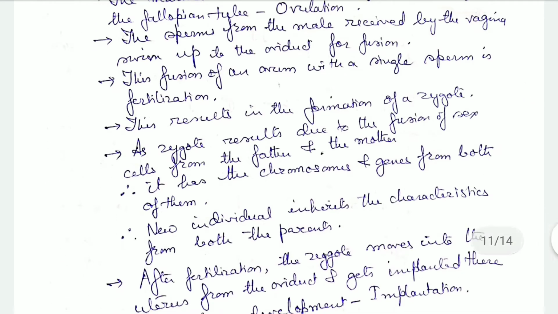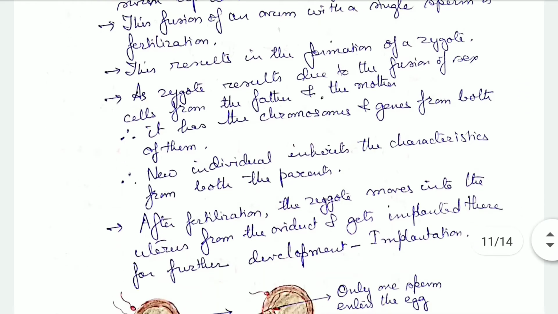Now, a zygote results due to the fusion of sex cells from the father and the mother. Therefore, it has the chromosomes and genes from both the father and the mother. The new individual that is formed inherits the characteristics of both the parents.